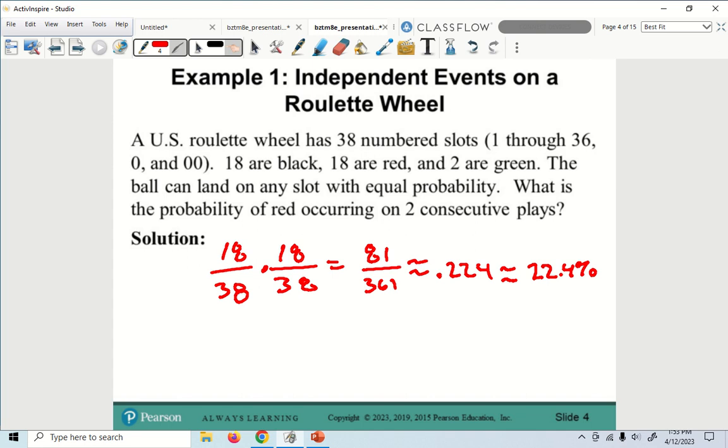Now, let's take a look. Let's see what it is if it is just 18 over 38. What do we get right here? 18 over 38, divide that out for me.